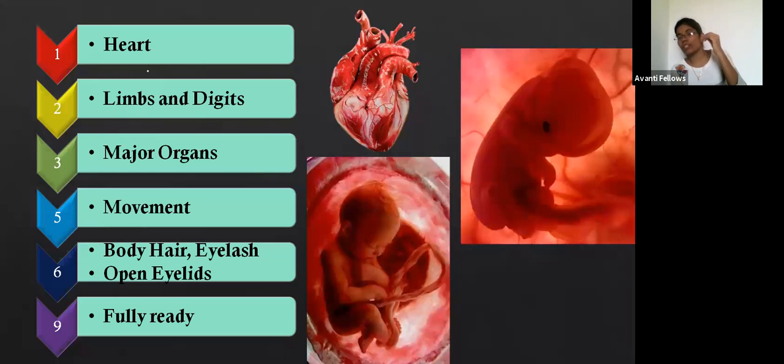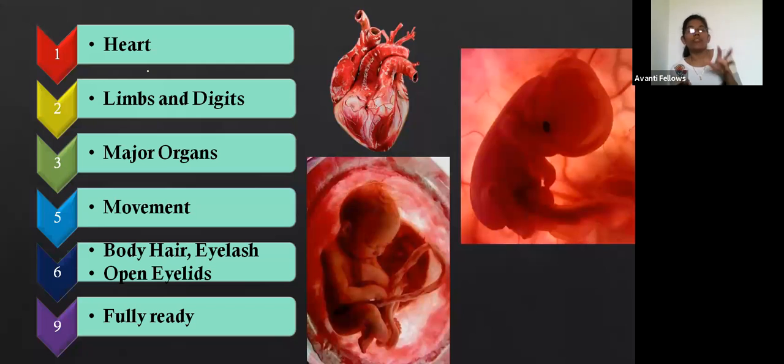The limbs and digits mean the hands and the legs and the fingers. Yes, Naveen. Okay, so digits means the fingers. And in the third month, all the other major organs start to develop.